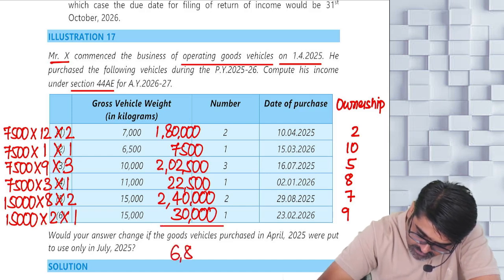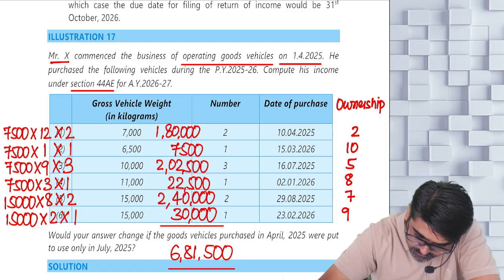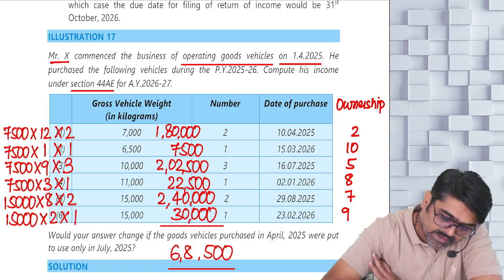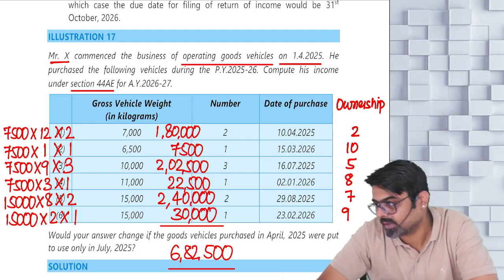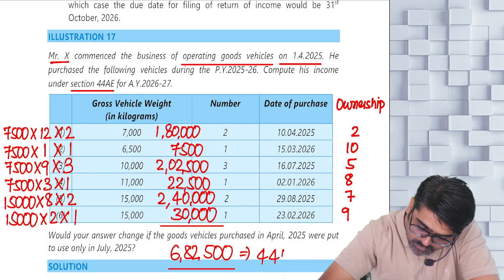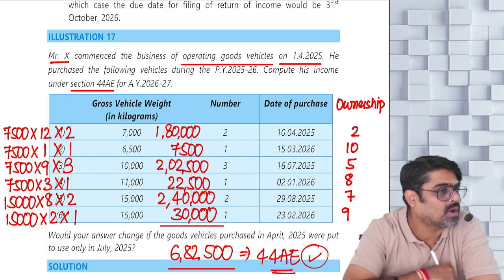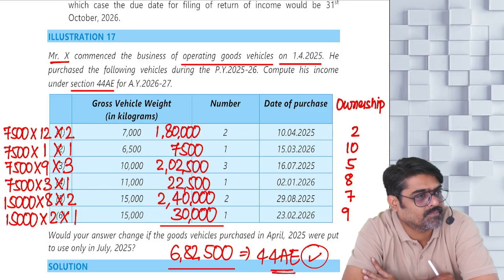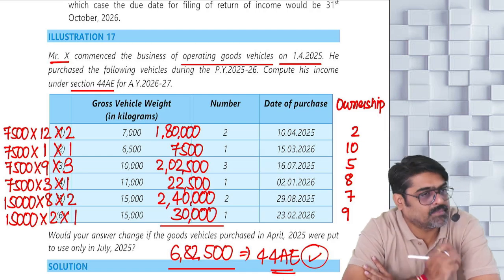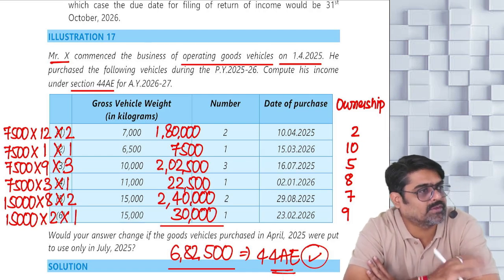6 lakh 81,500, if I'm not wrong. 6,82,500. Yes or no? This is the presumptive income as per 44A. Minimum amount, this much you have to show, or a higher sum for this year. So if you are following 44A, then at minimum this much amount you are supposed to show as your presumptive income or a higher sum.